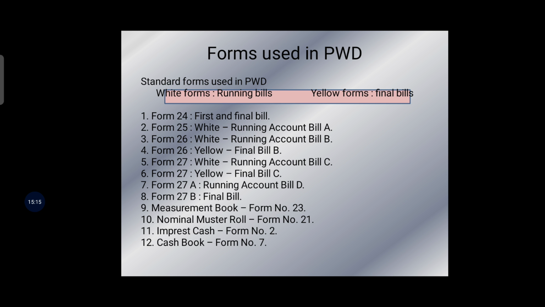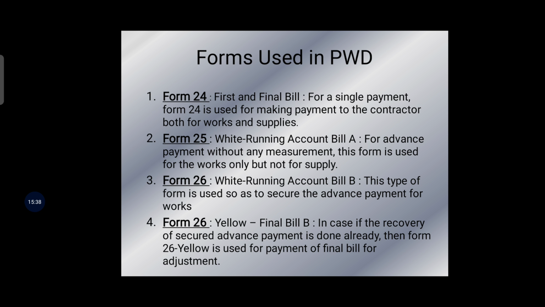Now the next one is the measurement book, form number 23. In the last chapter we saw the measurement book and its advantages. Now the nominal muster roll, that is form number 21. The next one is imprest cash, that is your form number 2, and the cash book, that is your form number 7.